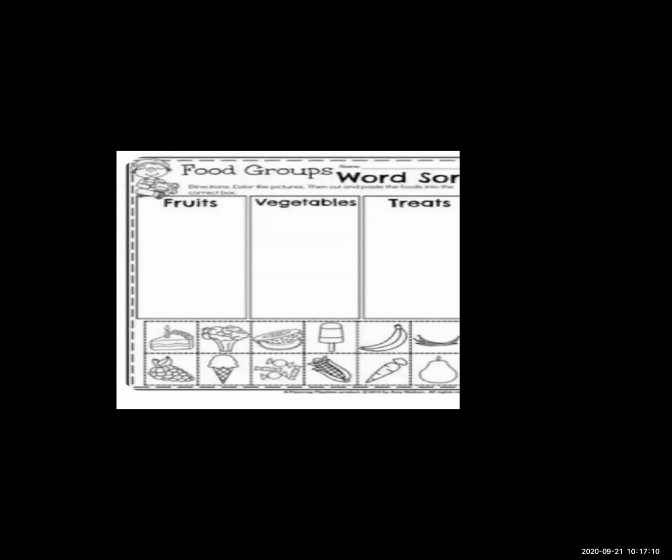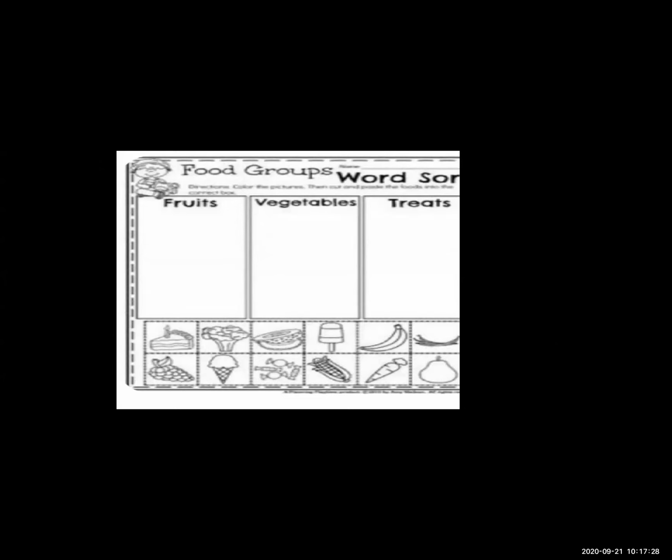The next is broccoli, a vegetable. That broccoli comes in the vegetable column. Next is the fruit, watermelon. It comes in fruit. Next is the candy. Where does it come? Is candy a fruit? Is candy a vegetable? No, candy is a treat. Next is the banana. Banana is a fruit, it comes in the fruits column.